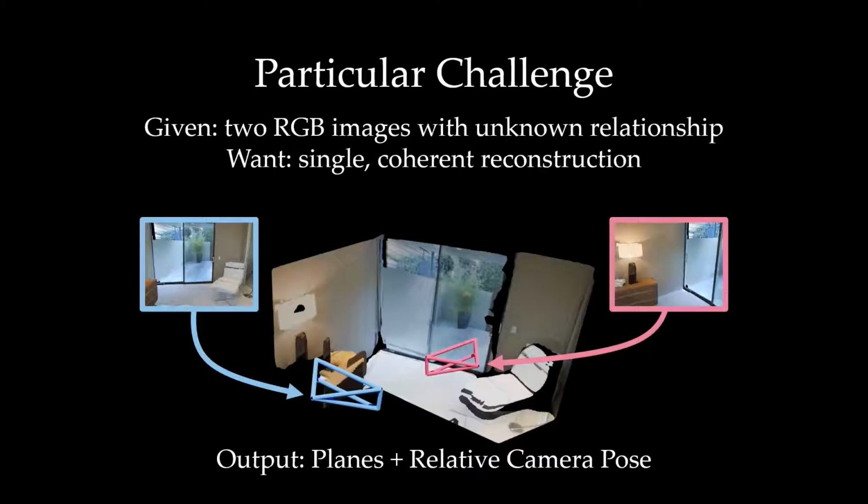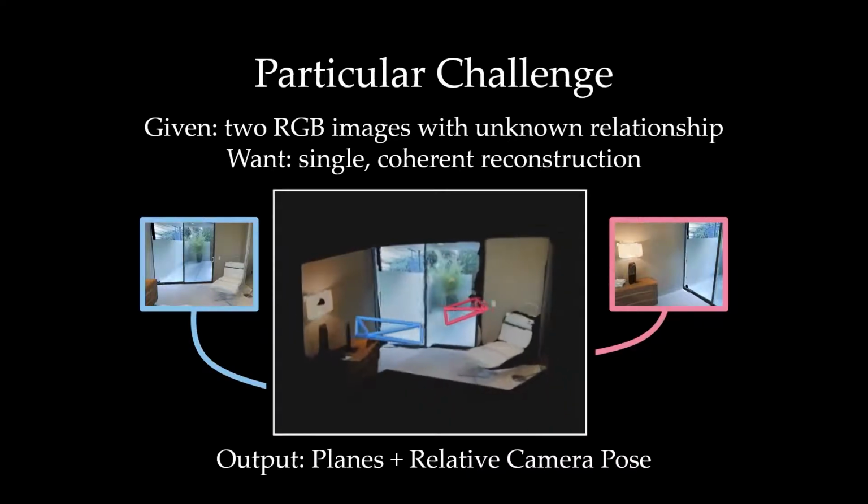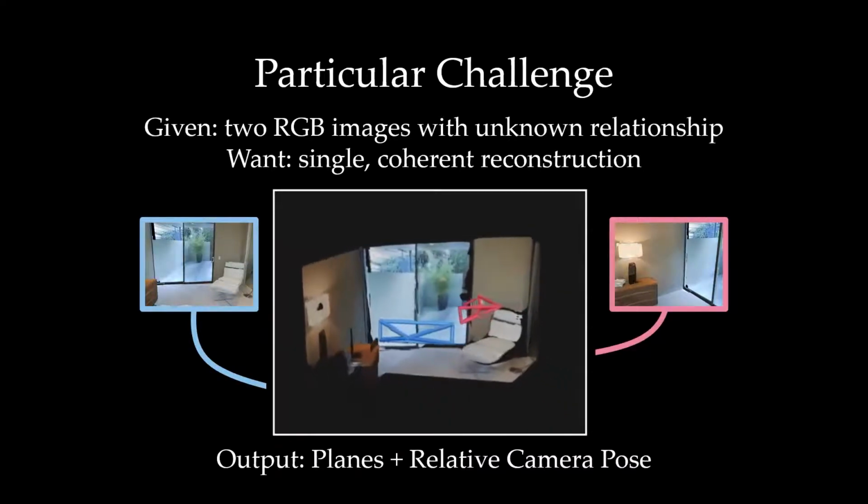Despite these challenges, we can still understand spaces like these from a few ordinary photos. The goal of our paper is to give the same ability to computers. Given two RGB images with unknown relationship, we want a single and coherent reconstruction. Our system needs to output a set of planes and the relative camera pose of the input images. Here is a sample output of our system rendered in different camera views.